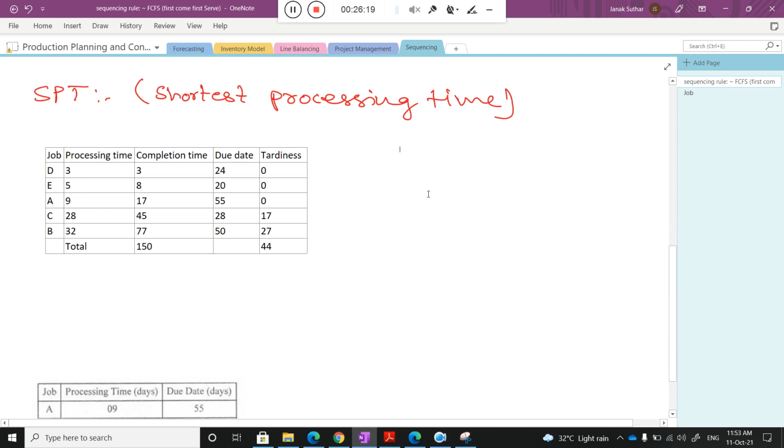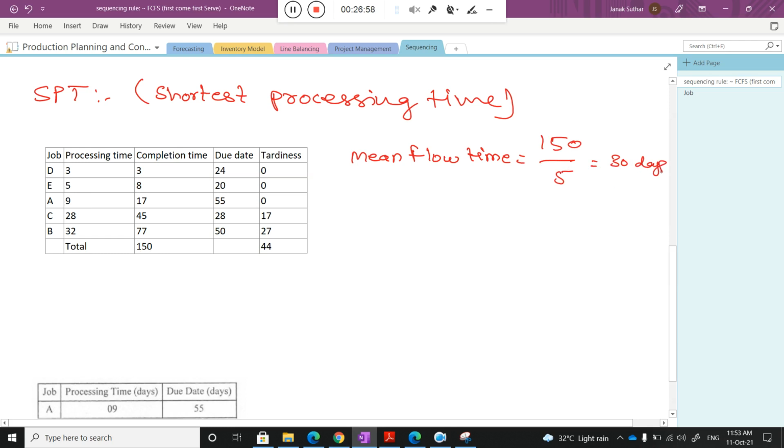Okay, now the point is, again you need to calculate the mean flow time. What is the mean flow time? That we know already, I discussed. So what is the mean flow time? The average of the time spent by the job in the production system, that is the 150. If I divide 150 by the number of jobs, that is 5, then what will be the mean? 30. Okay, very good. 30 days you can say.